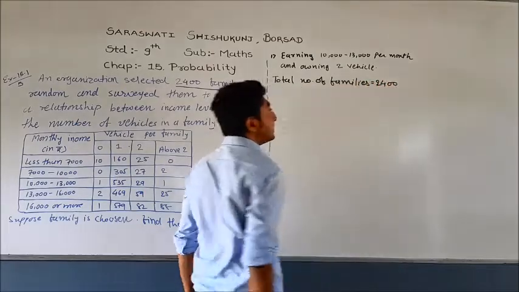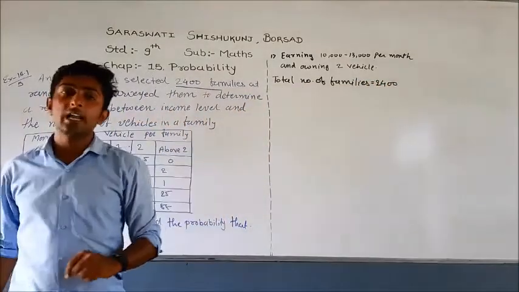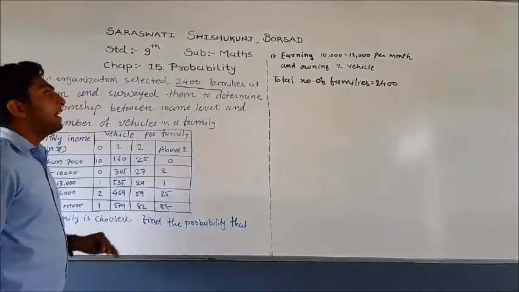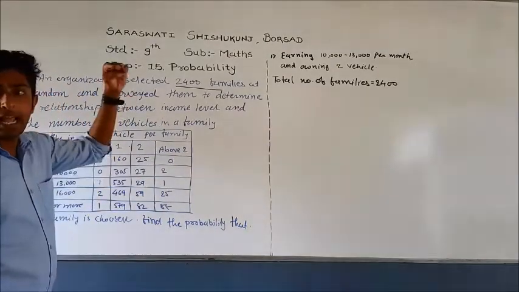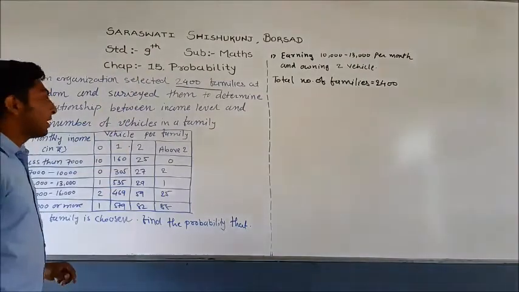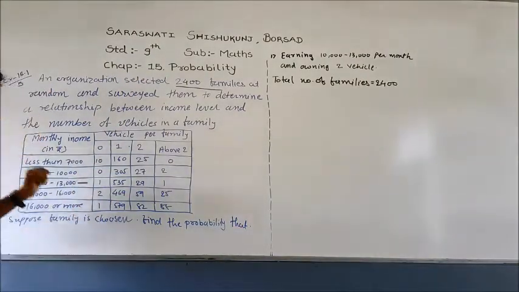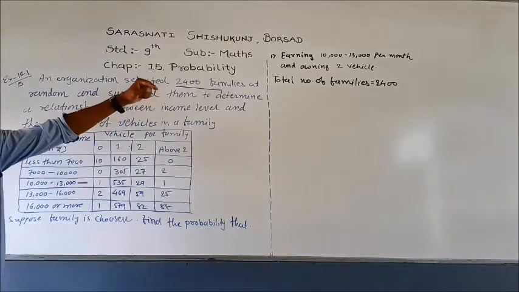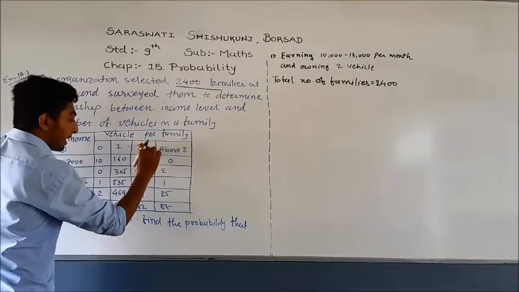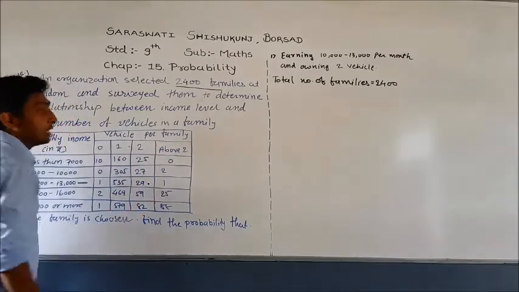That means this is our total number of trials. What do we have to find? Earning 10,000 to 13,000 per month. So see the table, 10,000 to 13,000. How many have 2 vehicles? See the 2 vehicle column, and the data is 29.